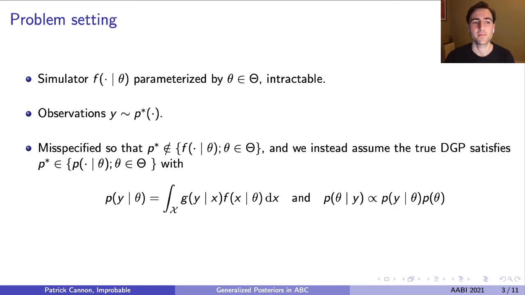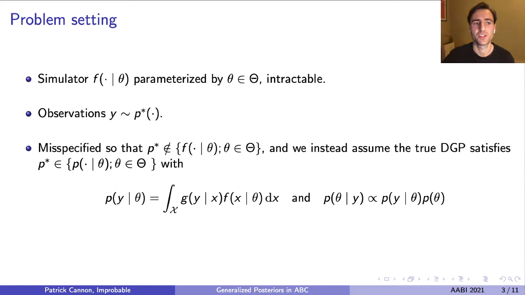We consider a simulator f parameterized by some vector theta, and we assume that the likelihood function isn't available analytically, so simulation-based inference. We have some observations y, drawn from the true data generating process p star, which is assumed to be unknown. And we're assuming that the simulator f is misspecified. So f isn't equal to p star for any value of theta, though we do assume that there exists a measurement error model g satisfying the given equation.